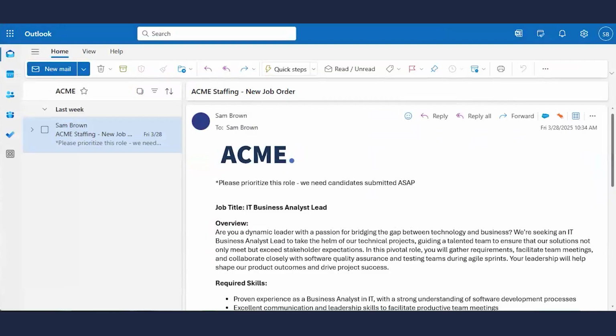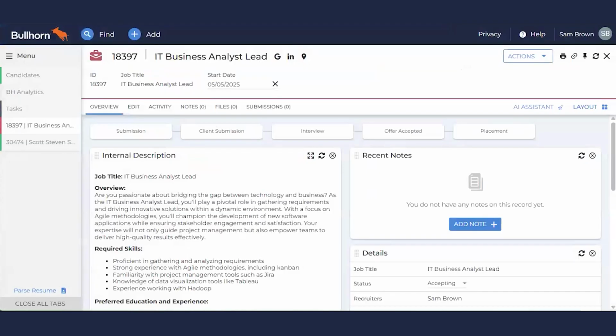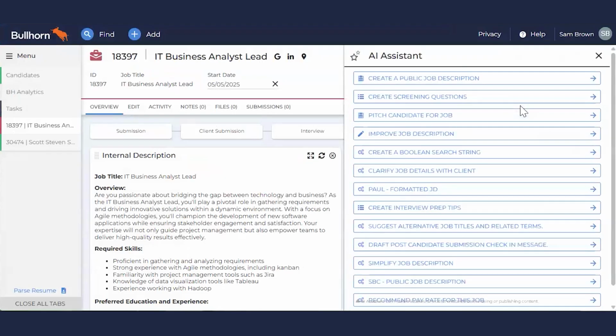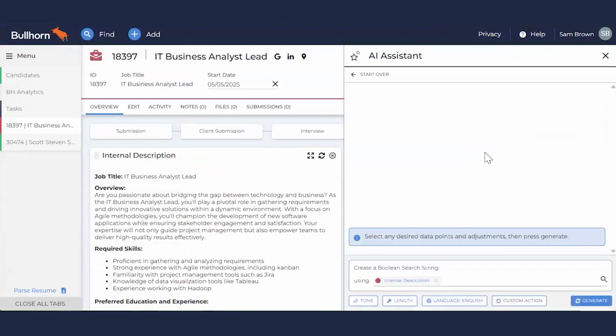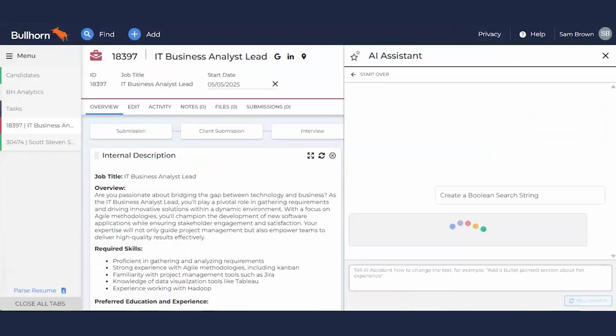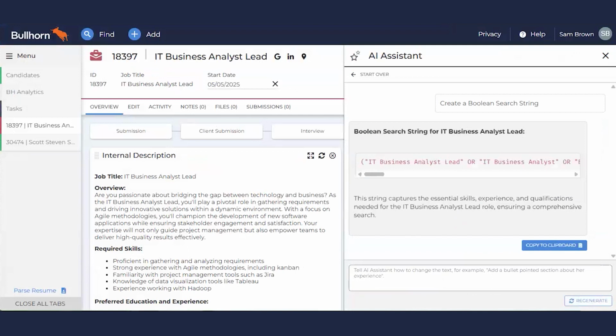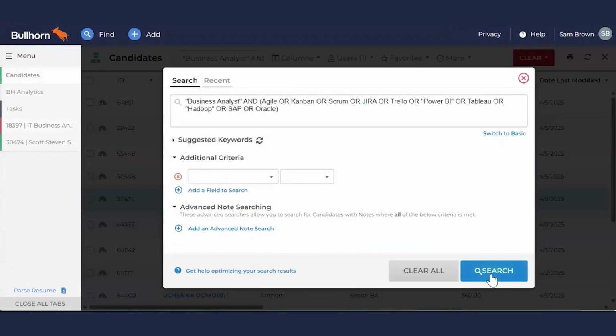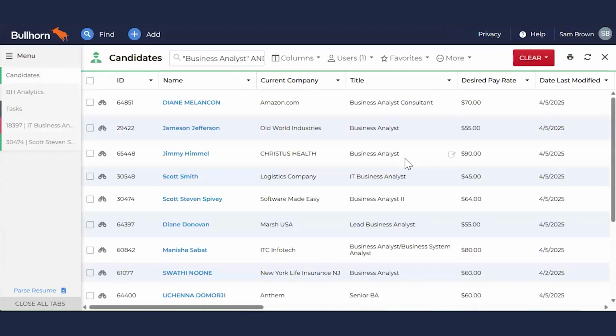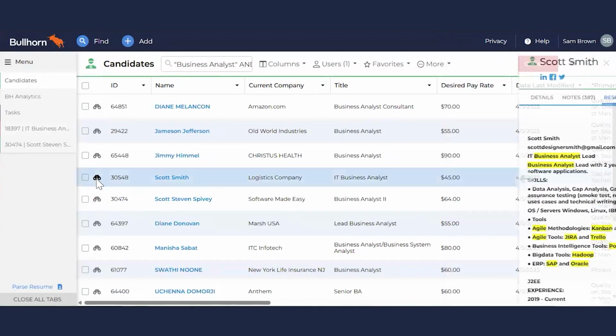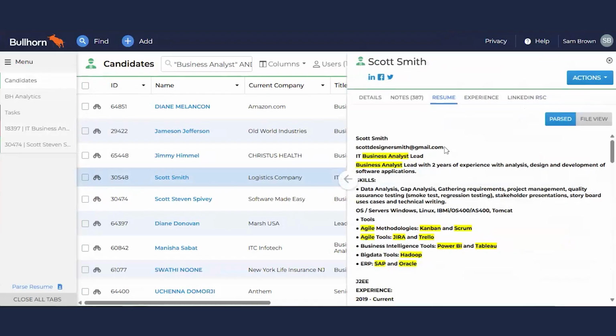So stepping into that search as that new recruiter, I'm probably wondering how to put together a Boolean search. And that's again where AI is going to come into play, very quickly grabbing the details from the job and producing a search for me to run with. That way, when I'm ready and starting to search within Bullhorn, I have a Boolean pre-built for me, and I can begin reviewing and pre-screening potential candidates. As I review candidates within Bullhorn, I'll have a quick binocular slide out of exactly where they fit against that Boolean search.